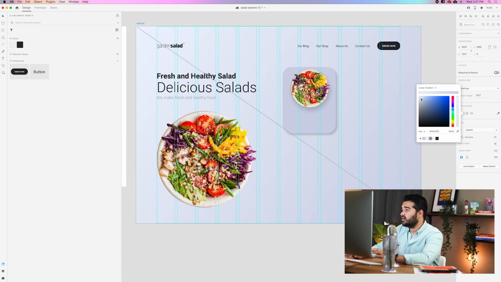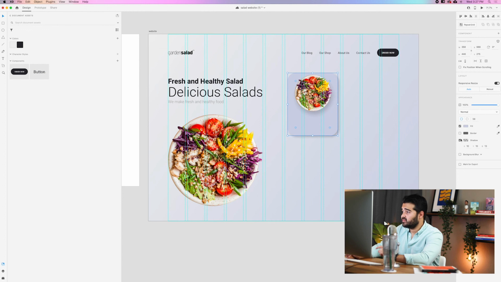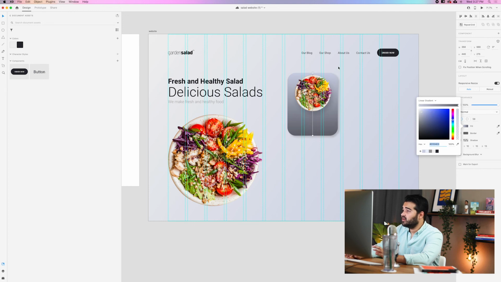I would rather have a lighter tone, like the light white that we have in here. So the F1, F1, F1, it looks really nice. So let's do the same thing here. We're gonna take the solid color, change it to a linear gradient, and do it from the side to the bottom. We're gonna change it to the dark gray at the bottom, and at the top we're gonna change it to a light gray.